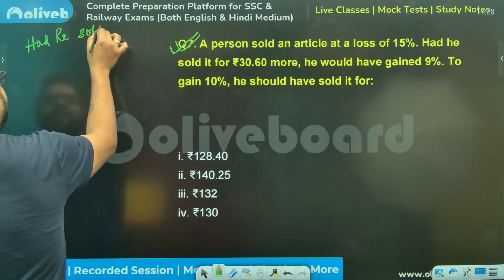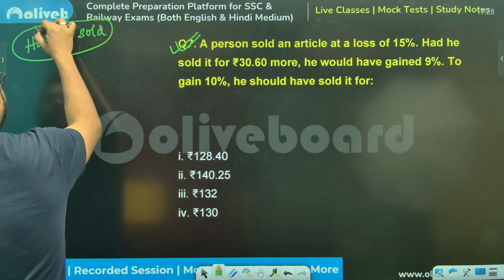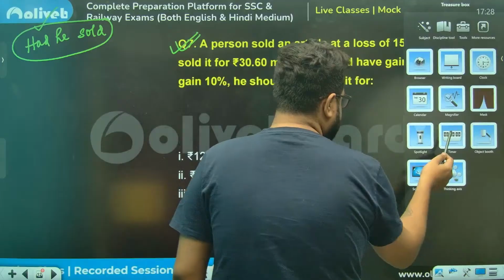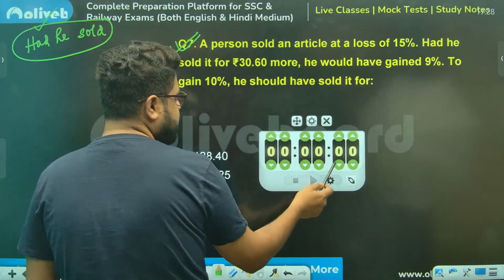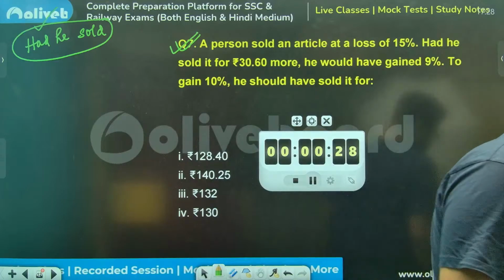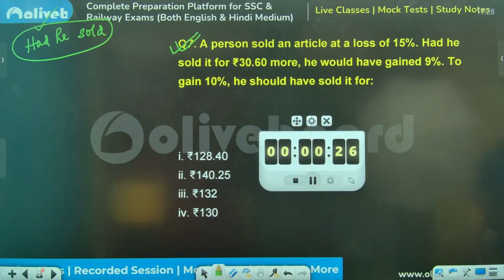Had he sold type. Very important type, sir. Very common type. Now, let us do, sir. 1, 2, 3, 30 seconds. Jaldi se try kar do. Jaldi se, sir, please try. Please try this, sir. Very quickly.